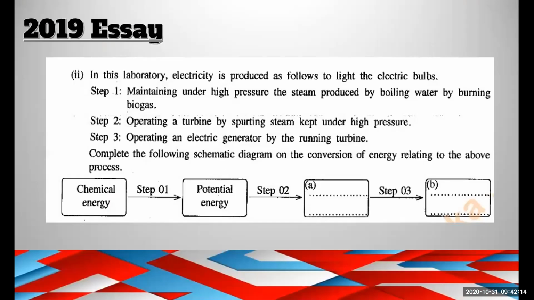Okay, this is a question taken from the 2019 essay paper. They are asking you to complete the diagram, parts A and B. In this laboratory, electricity is produced.